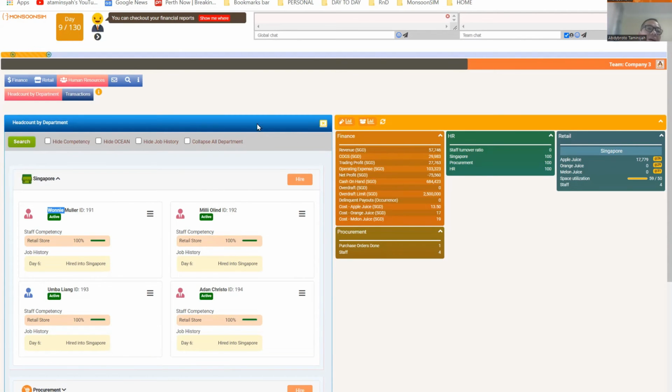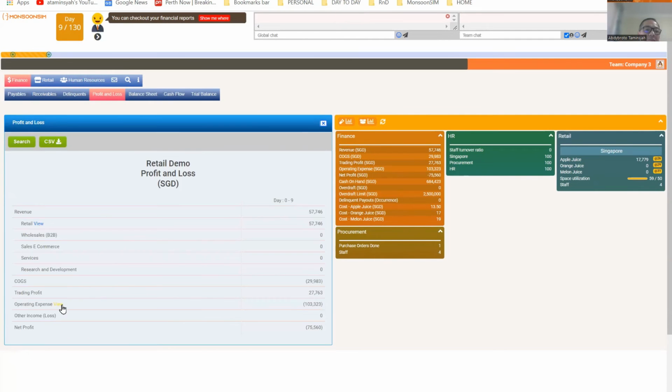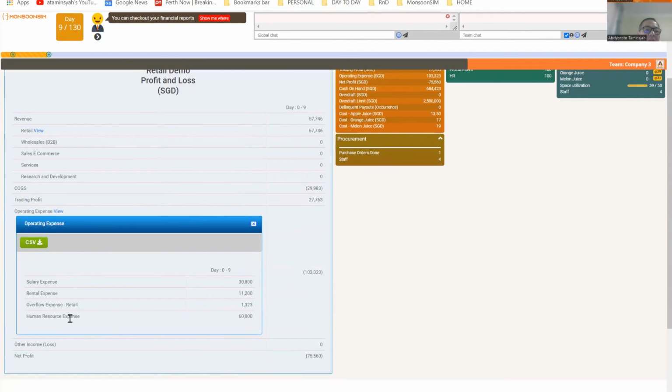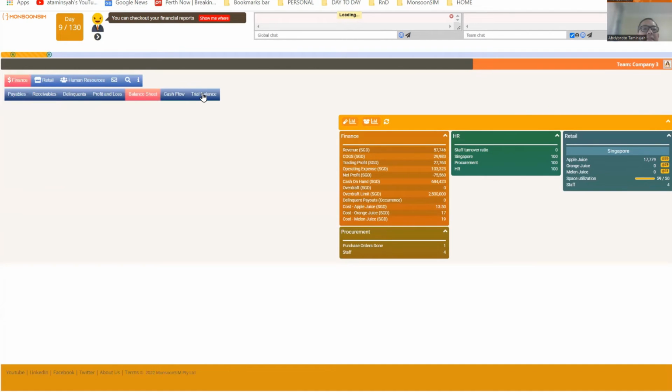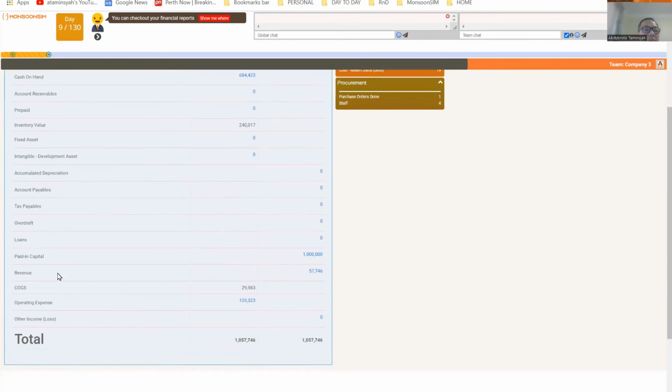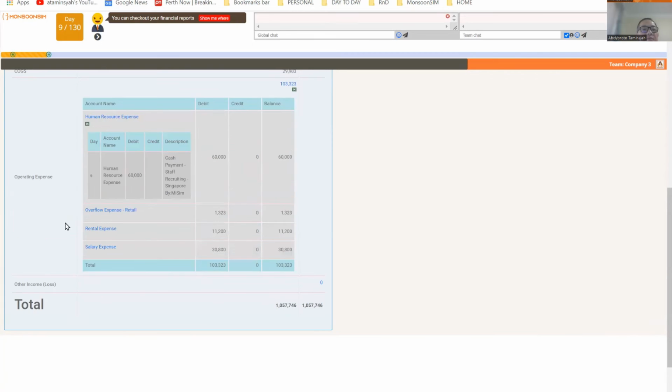Okay, so let's verify that. Let's go to the financial statement and let's look at the profit and loss. Again, this is your recruitment cost, human resource 60,000. Where are they? You can go to the trial balance and you can check out your expense, operating expense, and look at it. You have human resource expense. Let's take a look at this. What is it? Recruiting Singapore. So you spend 60,000 recruiting the 4 staff. That's why you have the 60,000. And again, because it's expense, if you increase the expense, you debit it.